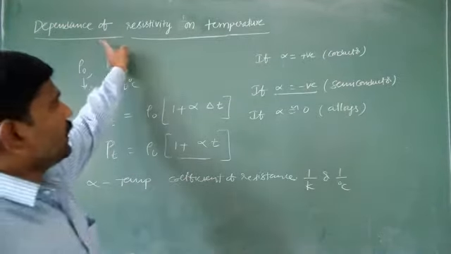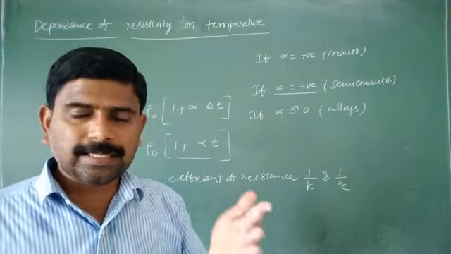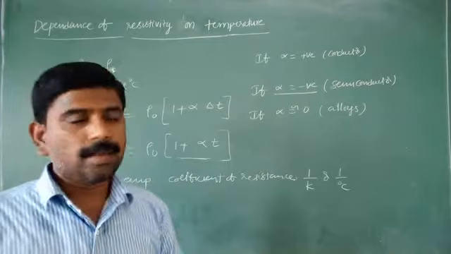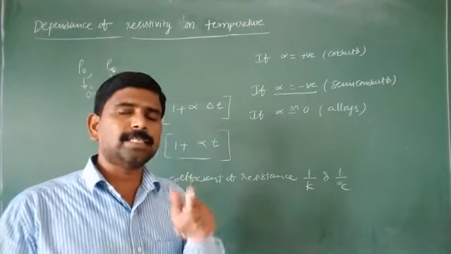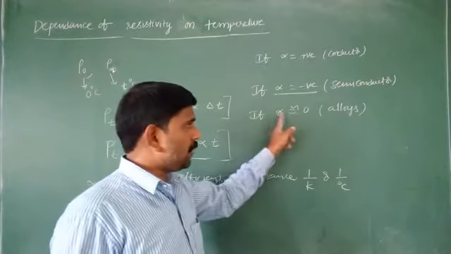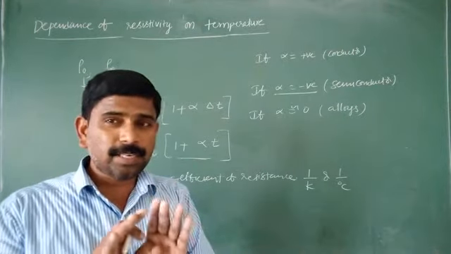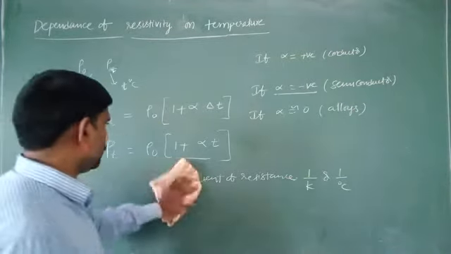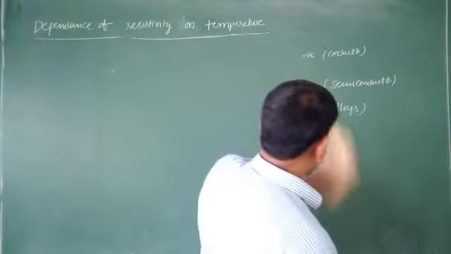So when temperature increases, in some substances resistivity increases, in some substances resistivity decreases, and in some substances resistivity does not change. For materials with a positive alpha, resistivity increases. When alpha is negative, resistivity decreases. When alpha is equal to 0, that is for alloys, resistivity does not change. Let us observe how it changes in the case of nickel and copper.